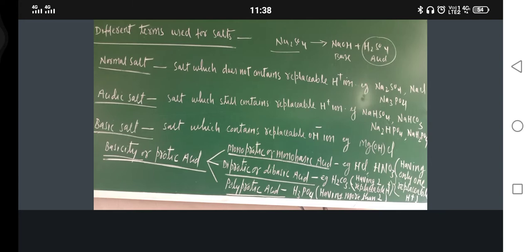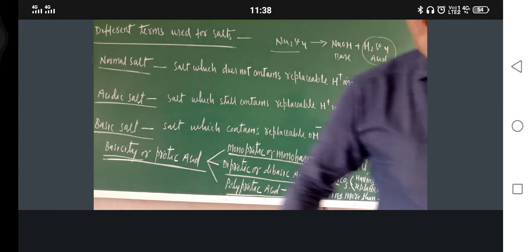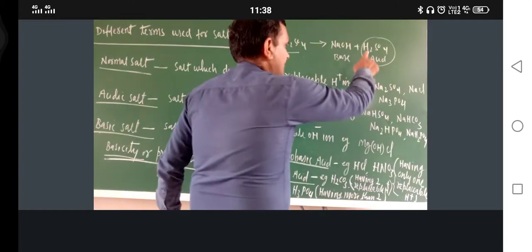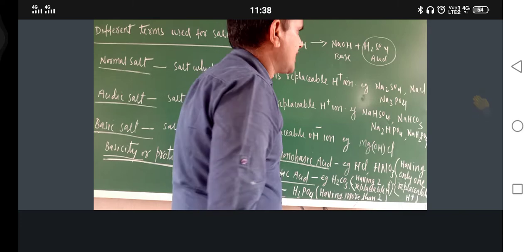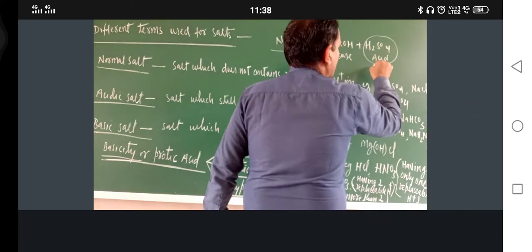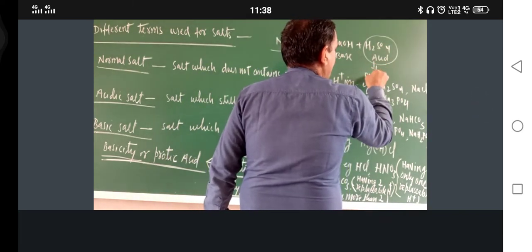Am I audible or not? So what is the basicity? Replaceable H positive ion. So just see, in H2SO4, how many replaceable H positive ions are there? Two. So what is this one? This is diprotic.